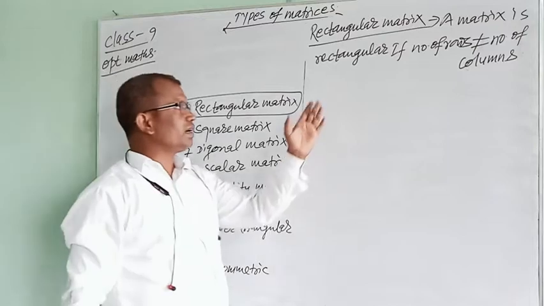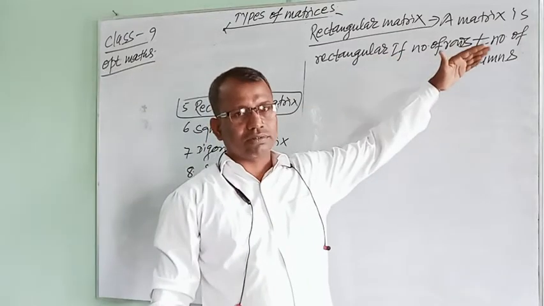A matrix is rectangular if the number of rows is not equal to the number of columns.